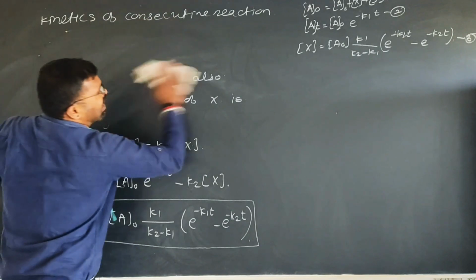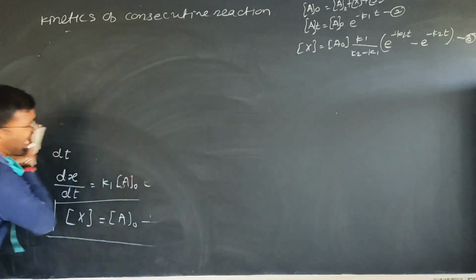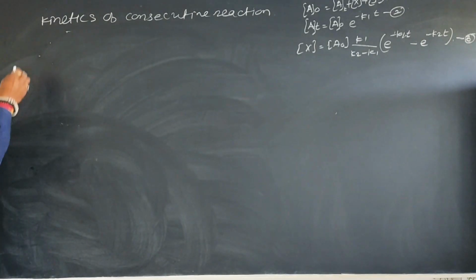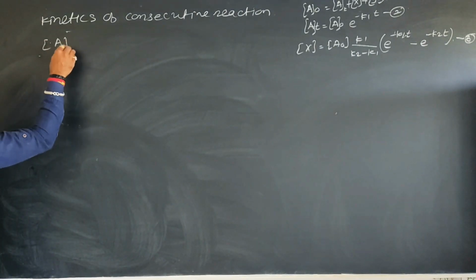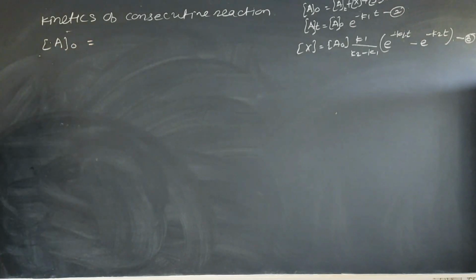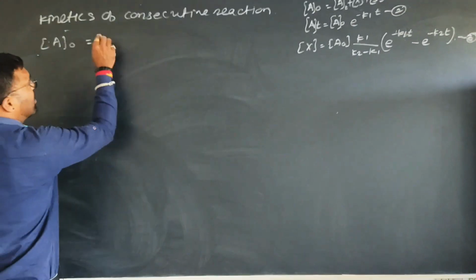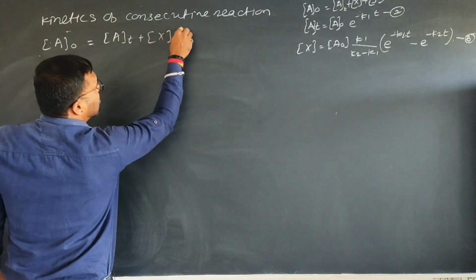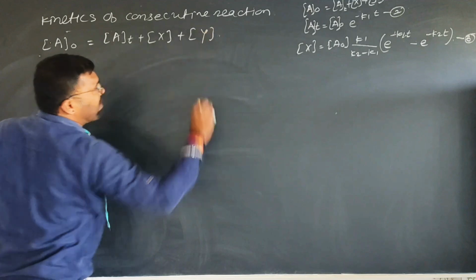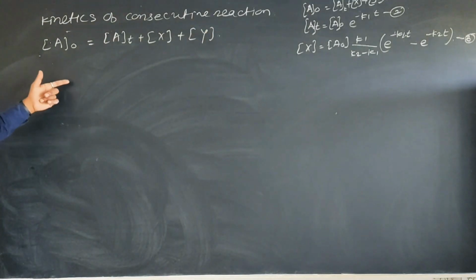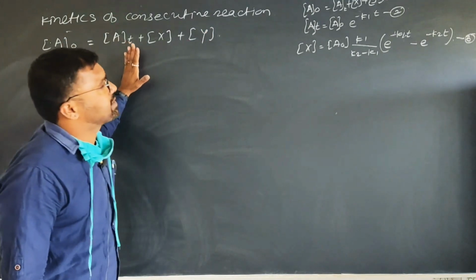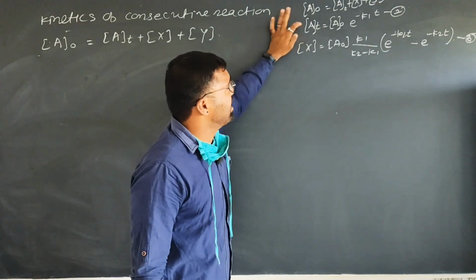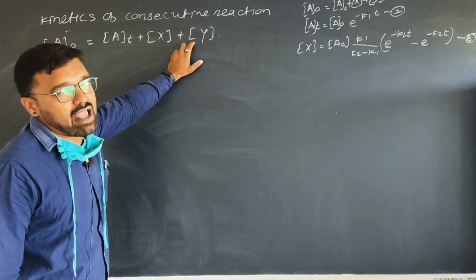According to equation 1, which statement is the equation 1? Equation 1 is nothing but a0, that is the initial concentration of A, at any time during the course of reaction, is nothing but the sum of concentration of A, concentration of X and concentration of Y. Up to this we have two values, which ones? At and x. Now we want to find the y.